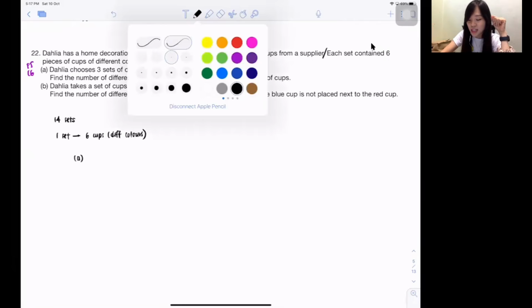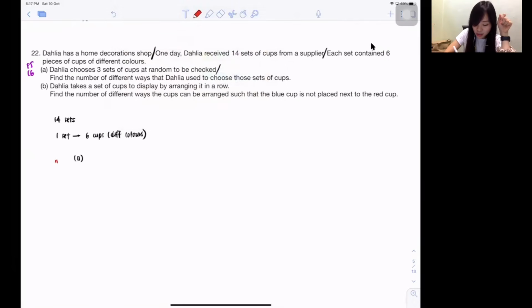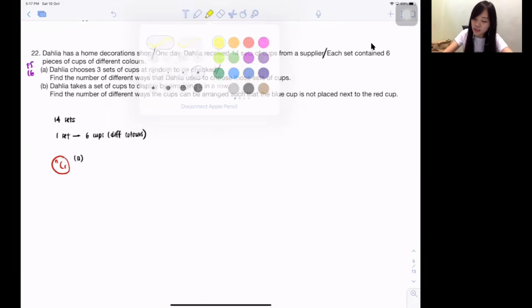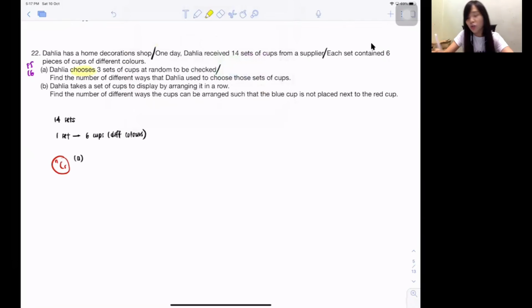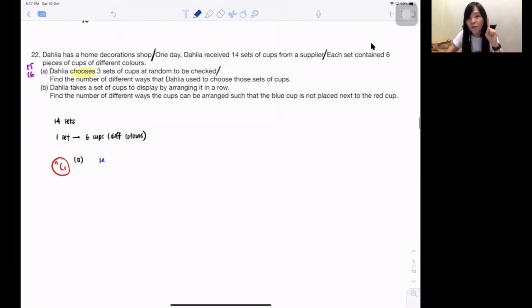So guys, these questions, isn't it quite obvious? This A is using C. Why using C again? Because you guys should see the keyword choose. So when you choose 3 sets, do you care about the first set is A, the second set is B, the third set is C? No, you don't care about arrangement. That's why this question is a C, correct? How many sets you want to choose now? 3 sets. How many total sets you have now? 14 sets. 14 sets want to choose 3 sets. Isn't it just 14C3? Very easy. 364. There's actually 364 different combinations you guys can have.